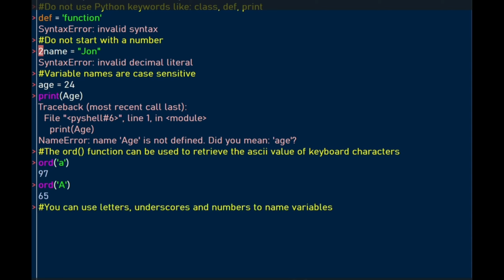When you want to define a variable correctly, you can use letters, underscores, and numbers, and you can also start with an underscore or end with an underscore. Let's look at examples. All these are valid variable names.